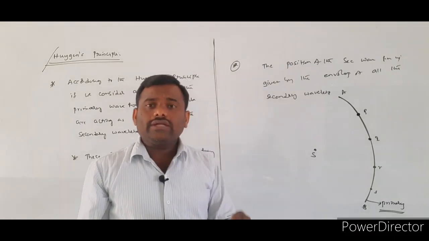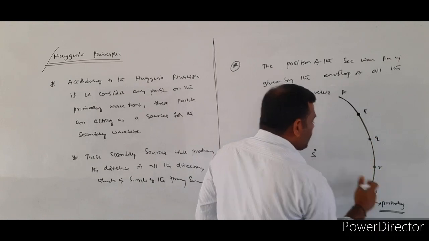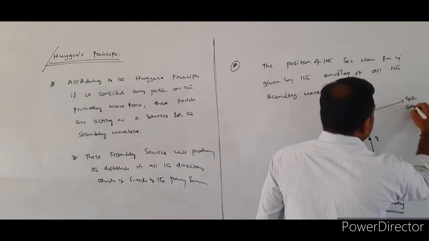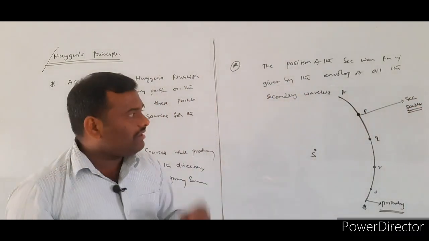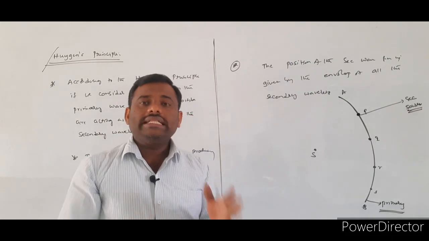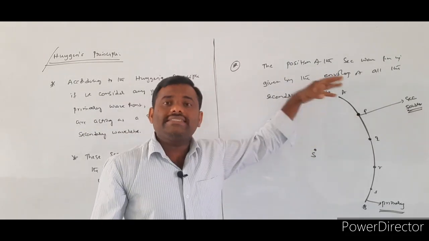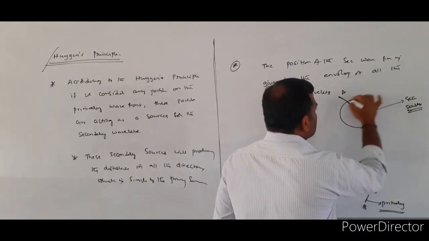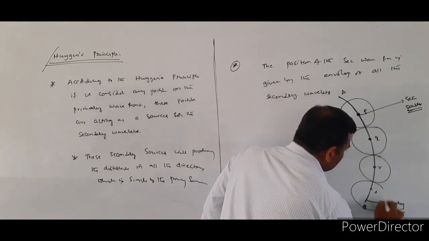Now, according to the Huygens principle, these points P, Q, R, S will be acting as secondary sources. Whenever they act as the secondary sources, they will be producing the secondary wavelets. So the secondary wavelets which are produced by P, Q, R, S will be represented like this.